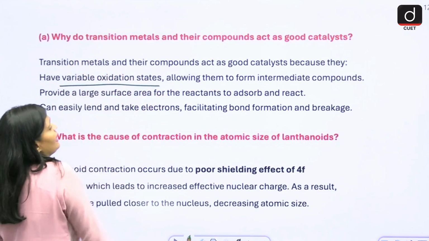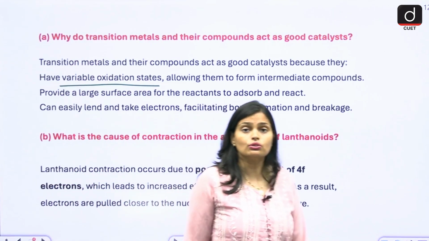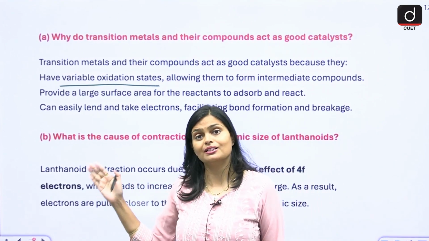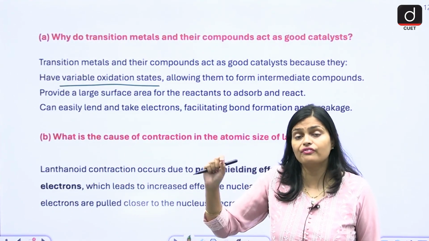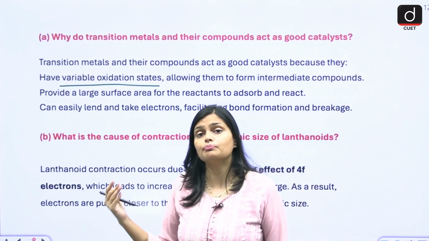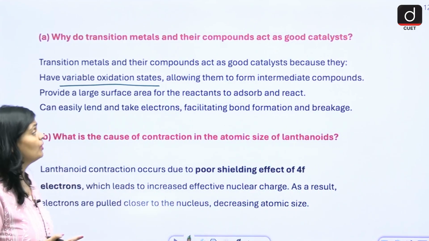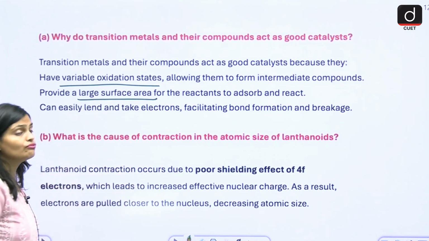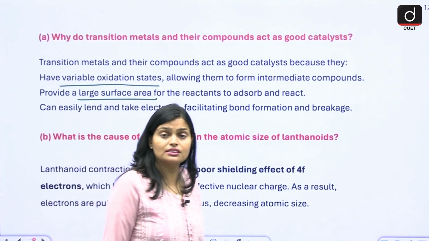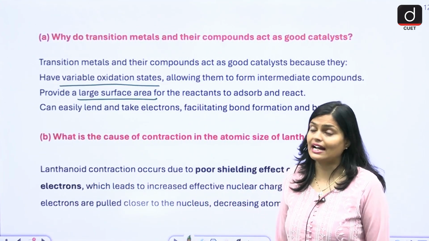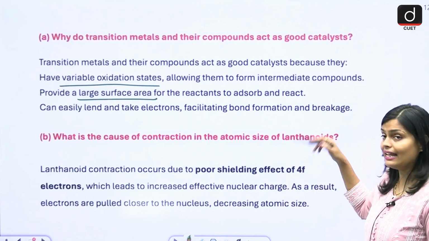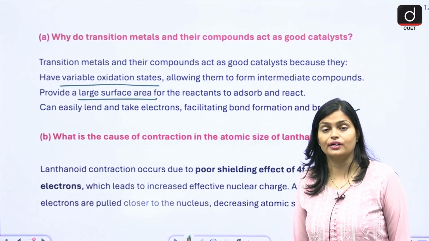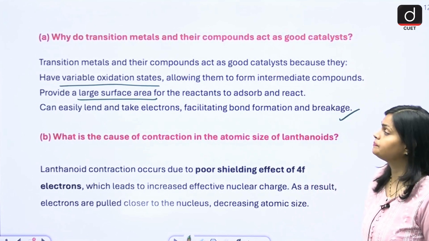Because of having variable oxidation states. In the d block you have oxidation states +1, +2, +3, +4, +5, +6, up to +7. So with different oxidation states they are able to bind with many compounds, allowing them to form intermediate compounds and providing a large surface area for the reactants to react. This is why they are called catalysts. They can easily lend and take electrons, which helps in the formation and breaking of bonds. That's why they are the best catalysts.